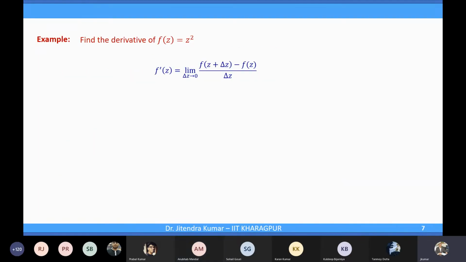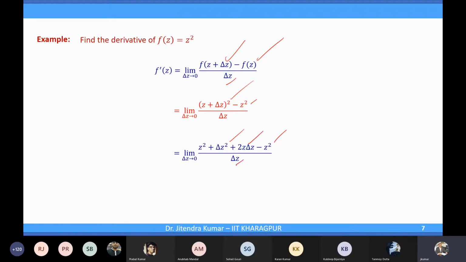Okay, so f(z) is equal to z square, for instance, and you want to get f prime z from the basic definition. So you have f(z + delta z) minus f(z) over delta z, that is (z + delta z) square minus z square over delta z, which is z square plus 2z delta z plus delta z square minus z square over delta z.